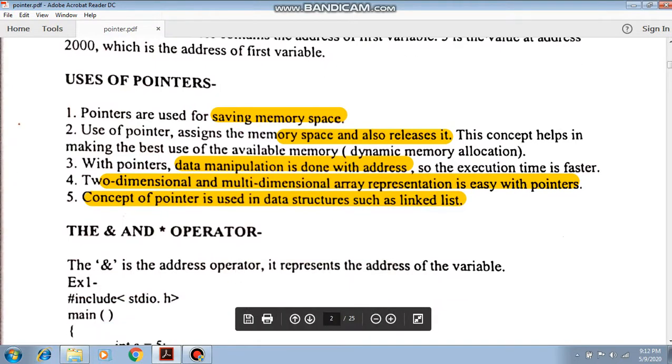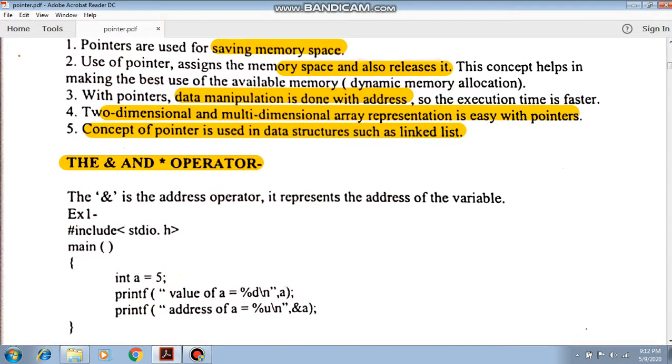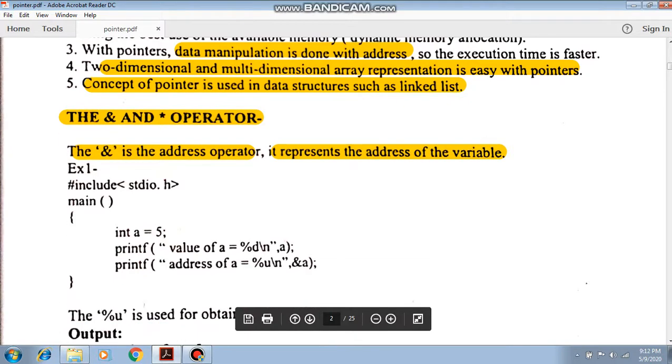Now our main topics are the ampersand operator and the asterisk operator. First, the ampersand is the address operator, which represents the address of the variable. So using the ampersand sign, it actually represents the address of the variable.